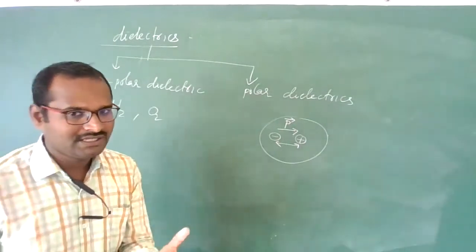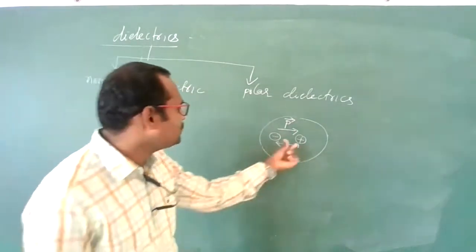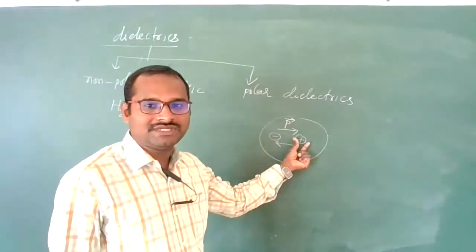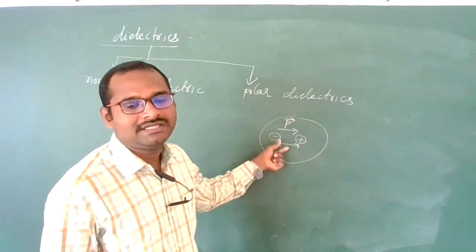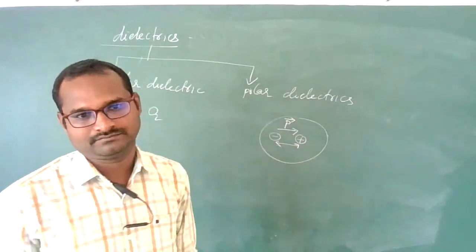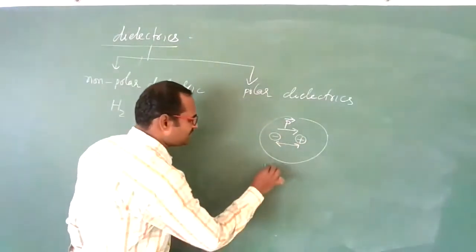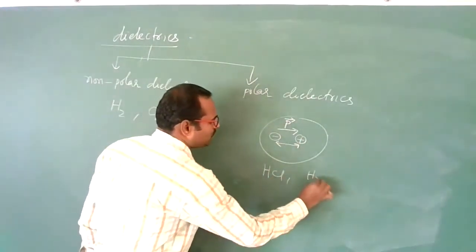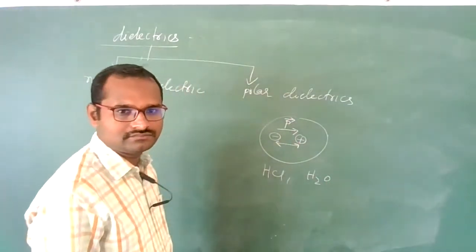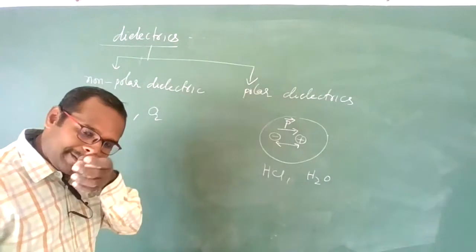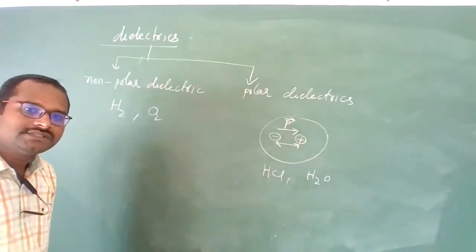So simply, polar dielectrics are those in which the center of positive charges and the center of negative charges do not coincide, so they have some net dipole moment. An example is HCl or H2O, which are unsymmetric. Are you getting it, students?